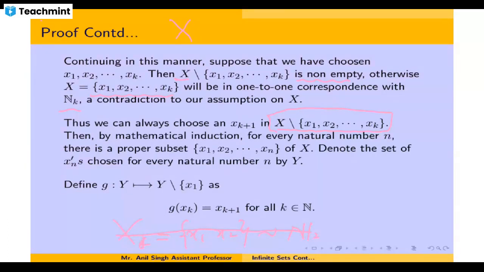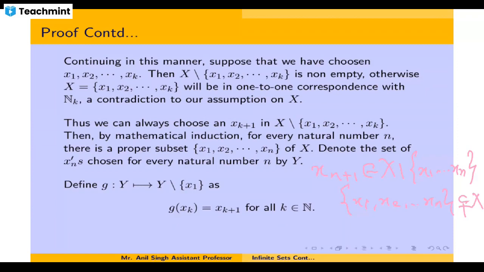In this way for every natural number n we will get an element xn, or we can say in this way we will get an element x_{n+1} in X minus x1 up to xn. When we say that we will get an element in this set, that means this set indexed by the first n natural numbers, x1, x2 up to xn, is a proper subset of this set X. This is a proper subset of X.